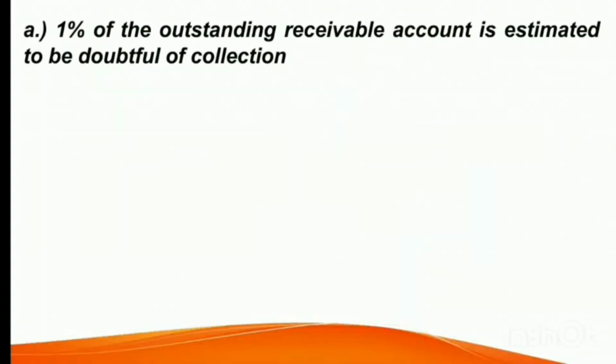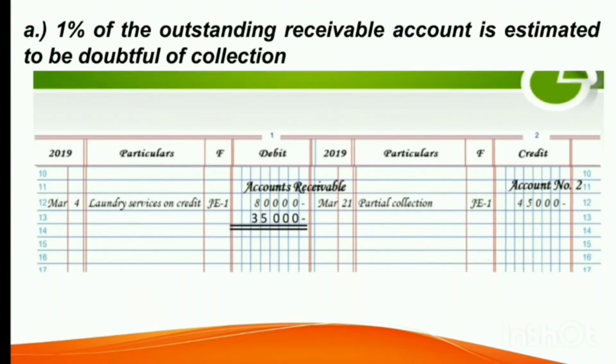And we have here the first information that we must consider for adjusting entry. Letter A, 1% of the outstanding receivable account is estimated to be doubtful of collection. So let's now check how much is the outstanding receivable of Davao Laundry Services. So we have here the ledger for accounts receivable, and as you can see, the accounts receivable has an outstanding debit balance of 35,000 pesos.